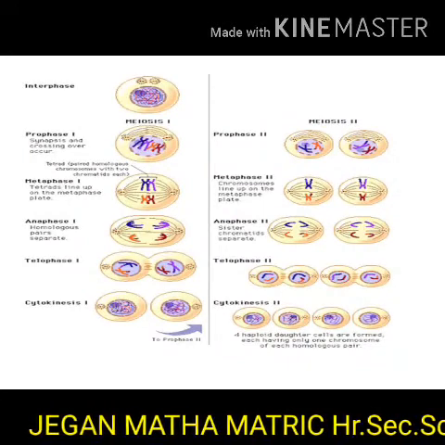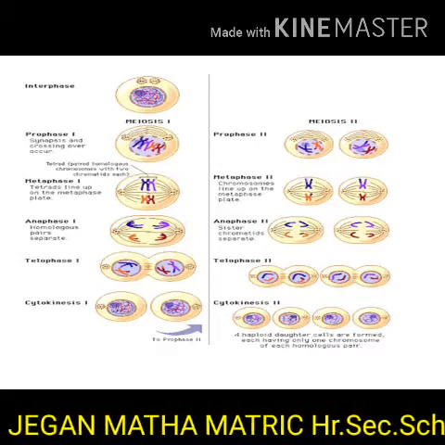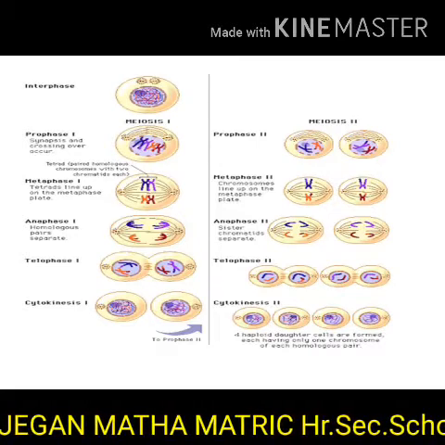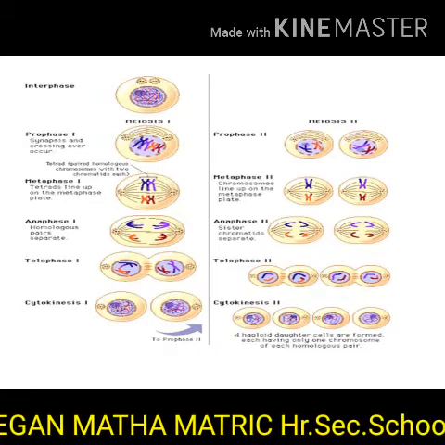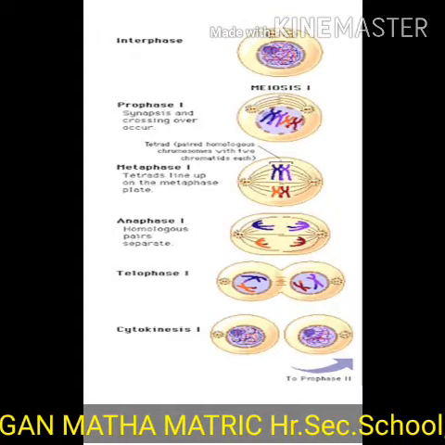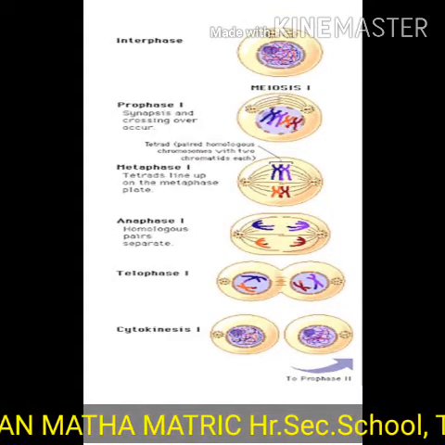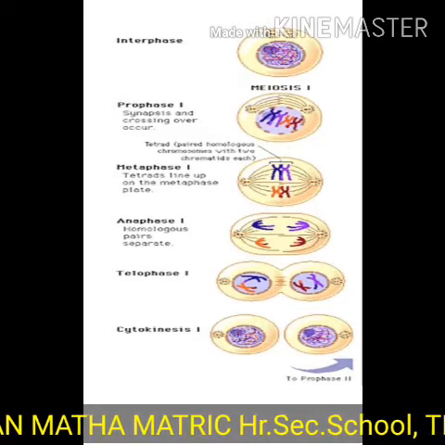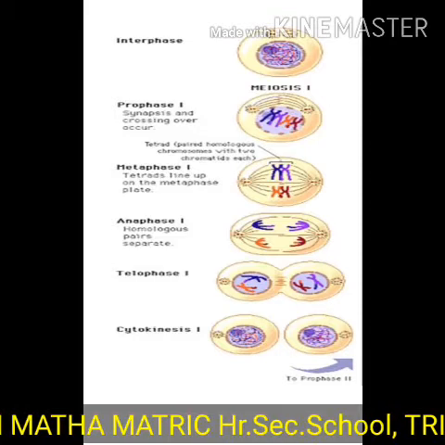They are heterotypic division or first meiotic division, and homotypic division or second meiotic division. Heterotypic division divides the diploid cell into two haploid cells.